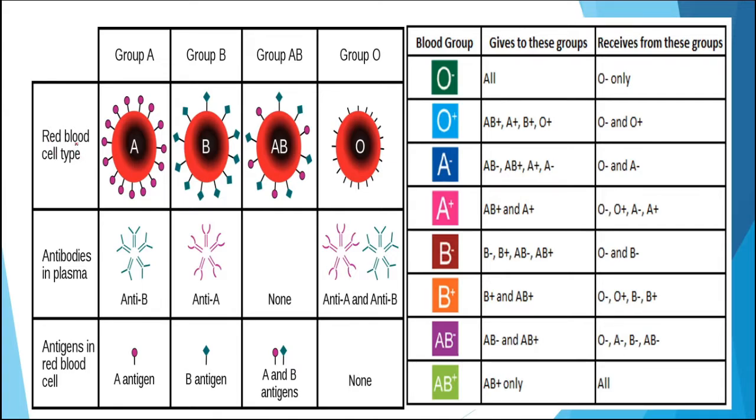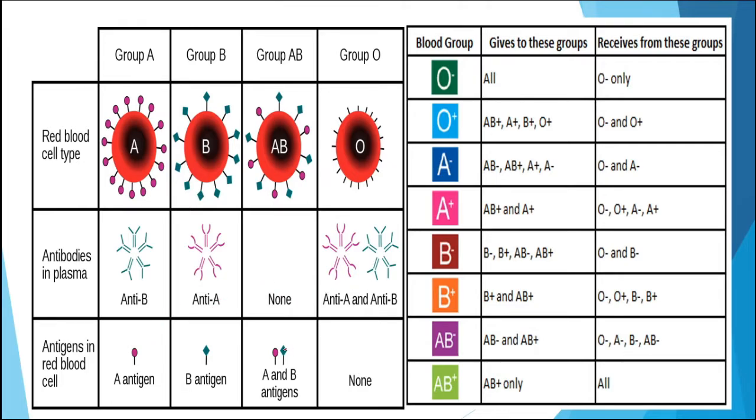Now the red blood cell types are there, and we can see these are the groups A, B, AB and O. The antibodies are present in the plasma, whereas the antigens are present on the RBC. When the antibody is B, the antigen will be A, and vice versa.